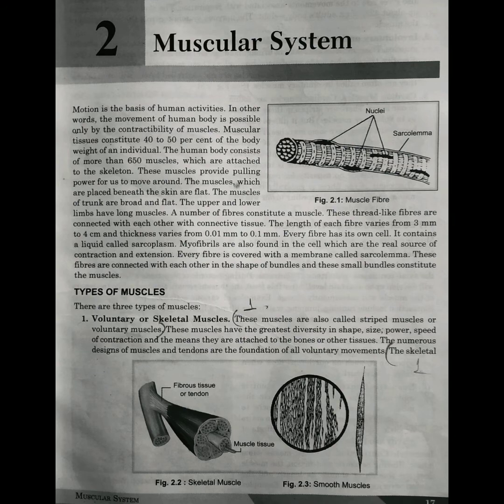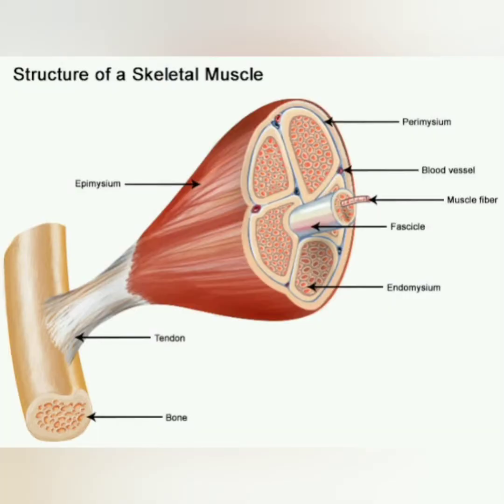So, motion is the basis of human activities. In other words, the movement of the human body is only possible by the contractibility of muscles. As we move, we run, we walk, whatever we do, it is because of muscles. Muscular tissues constitute 40 to 50% of the body weight of an individual.